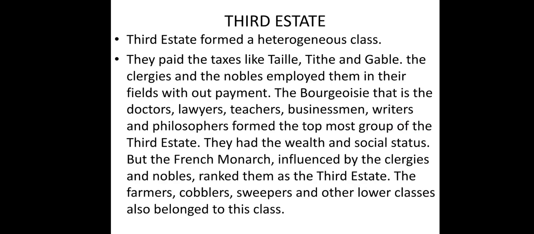Now comes the third estate members. All other sections of the society belong to the third estate. In the third estate also there are two groups, we can say: bourgeoisie and ordinary people. Bourgeois means persons who have wealth and education and have control over the society.